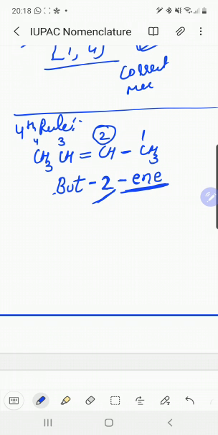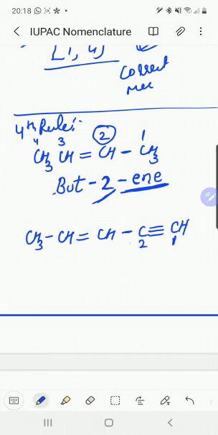For example, CH3, CH double bond CH, C triple bond CH. Now, here we can start the numbering from this side, 1, 2, 3, 4 and 5, or we can start the numbering from the other side, 1, 2, 3, 4, 5.